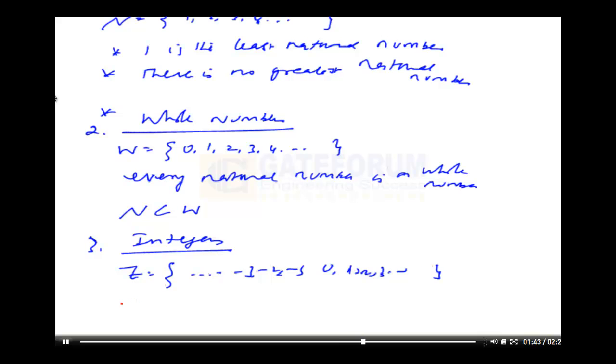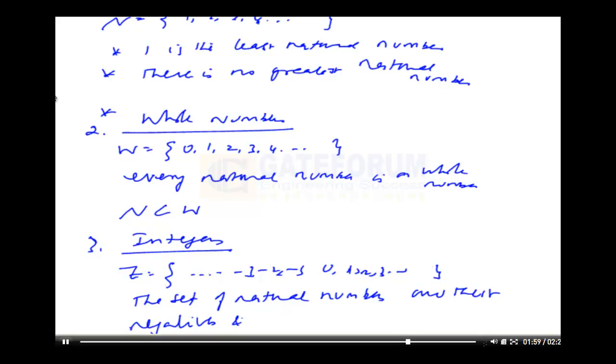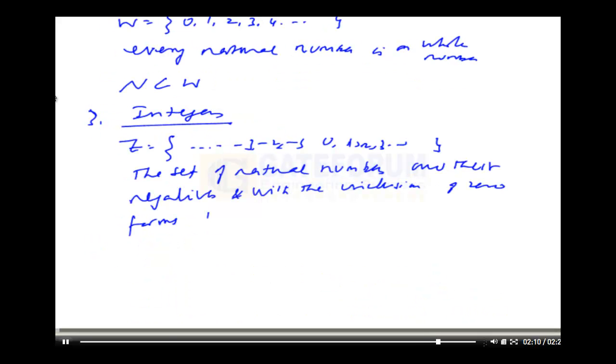So we can say the set of natural numbers and their negatives, with the inclusion of 0, forms the set of integers. Now we find the whole number system is a part of integers.